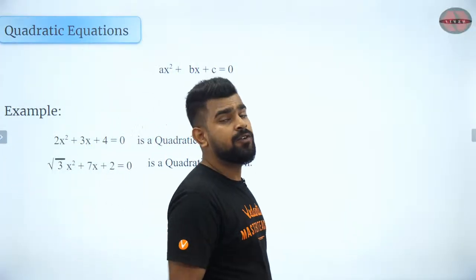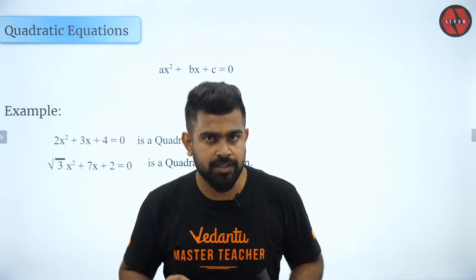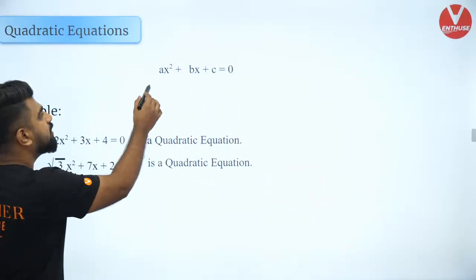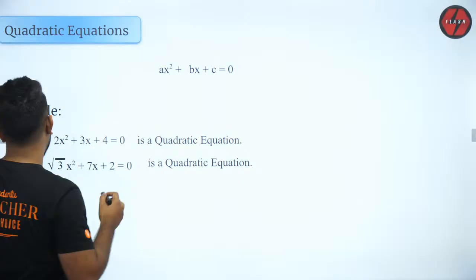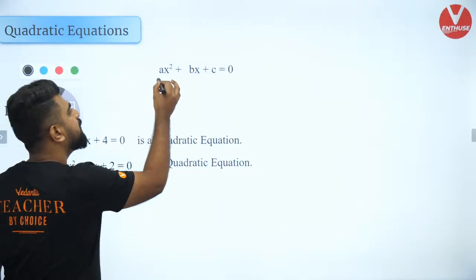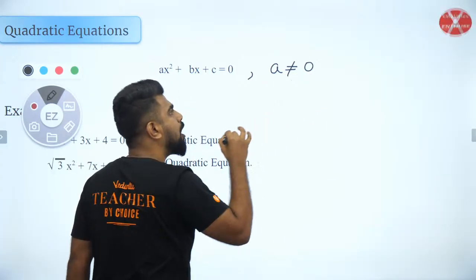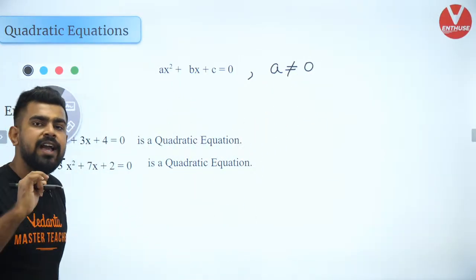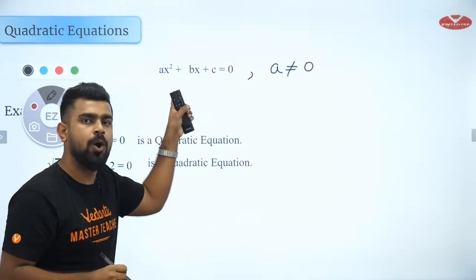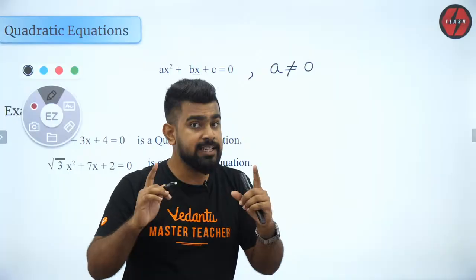Finally, we have quadratic equations over here. What is a quadratic equation? A quadratic equation is an equation of the form ax² + bx + c = 0. Now, when will this be a quadratic equation? It will be a quadratic equation when a is not equal to 0. A very, very important point, because guys, if a is 0, it becomes a linear equation. It is no more a quadratic. Please get that in mind.